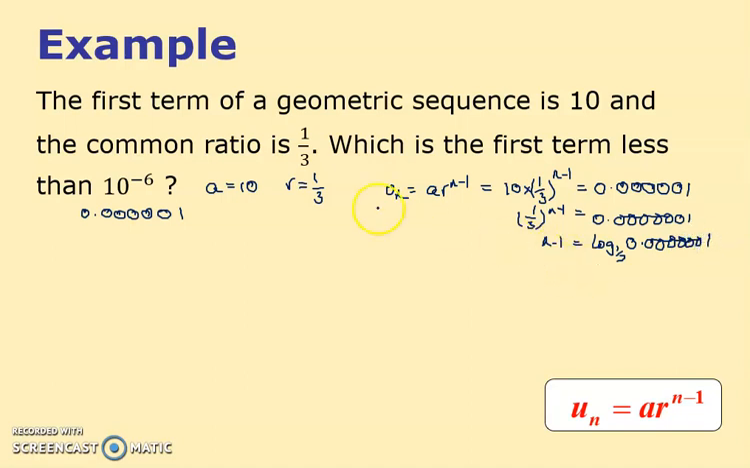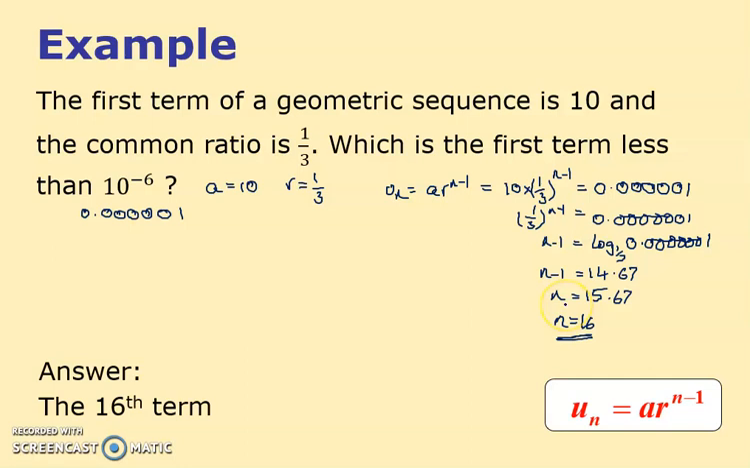So I'm going to do that now. And I get n minus 1 when I do this equal to 14.67. So therefore n is 15.67. That's the first term. Well, I can't have that. So the first term I think is 16.